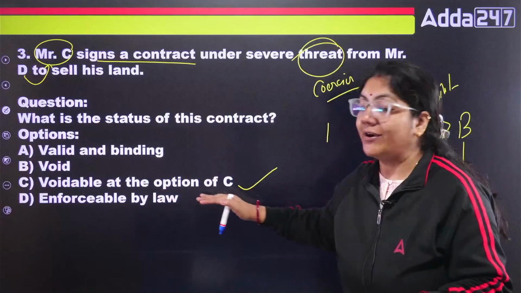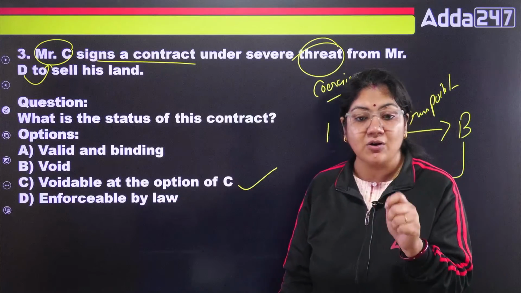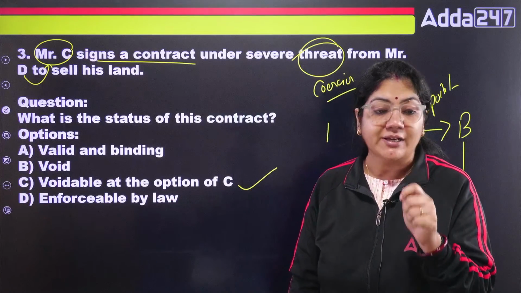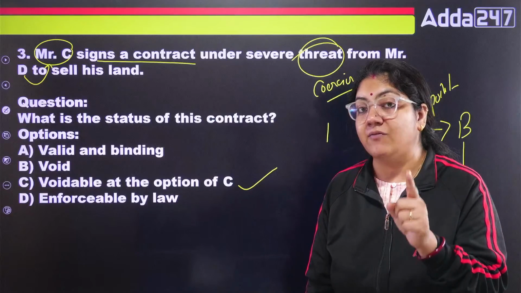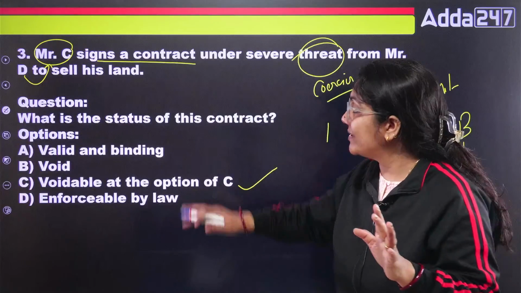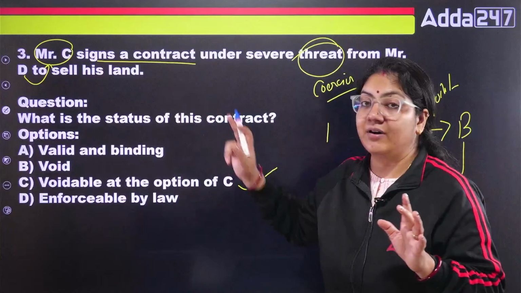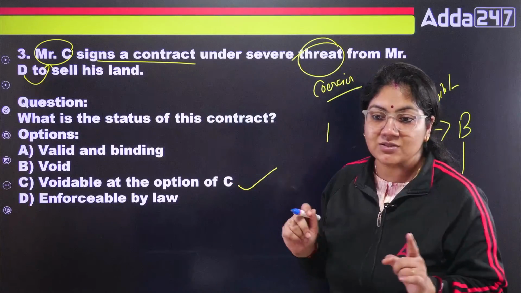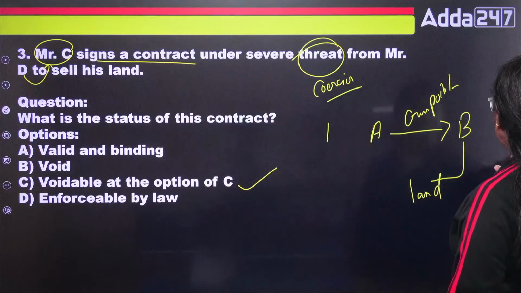This is called a voidable contract, because in a voidable contract, Divya ma'am, one party has a right to breach the contract. So in this case, C has a right to breach the contract. This is called a voidable contract.